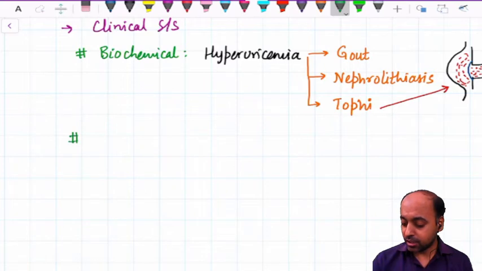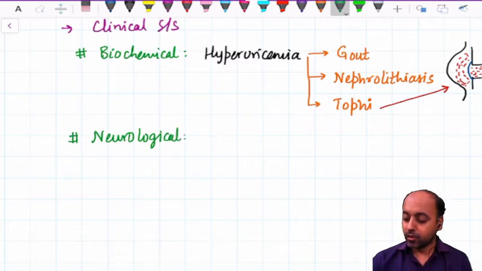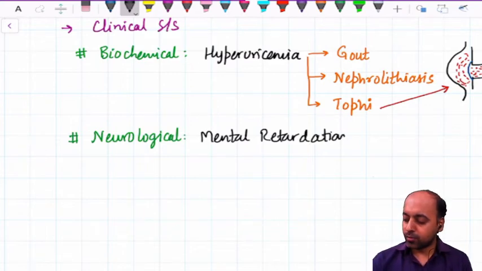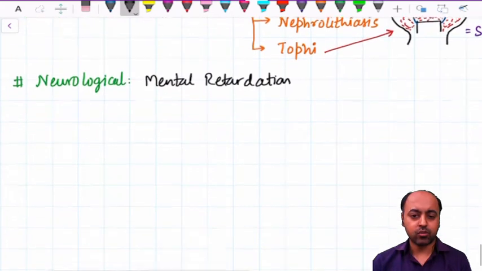Then we have the neurological findings. In neurological findings, what we find most importantly is mental retardation, and poor performance in school.